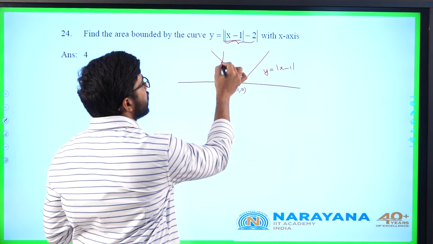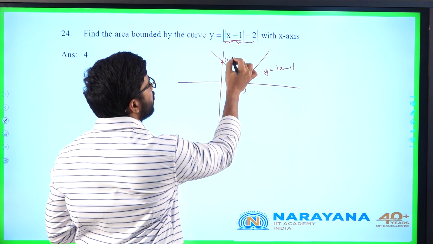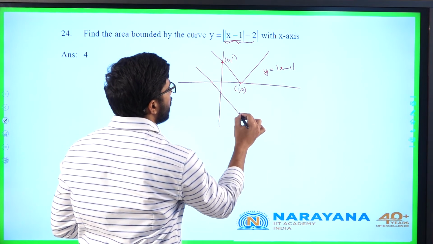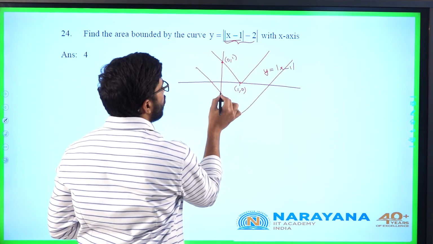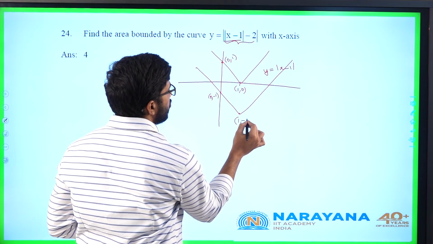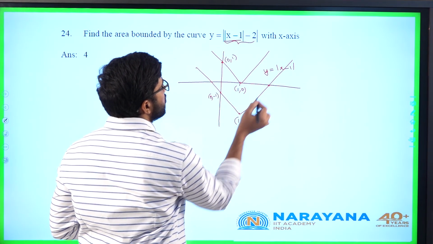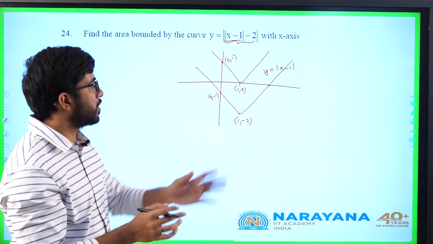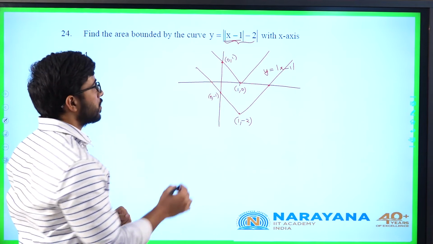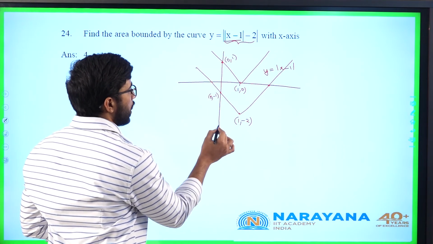This value at x equal to 0, what will it be? 0 comma 1. If I shift it 2 units downwards, the curve will come something like this. This is 0 comma minus 1, this is 1 comma minus 2, and this is some value where it again attains 0. Now again for this he is applying modulus. So what will the final curve become? I will draw it here.